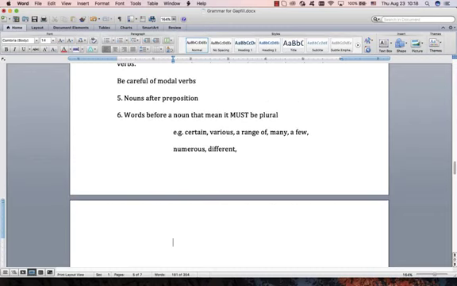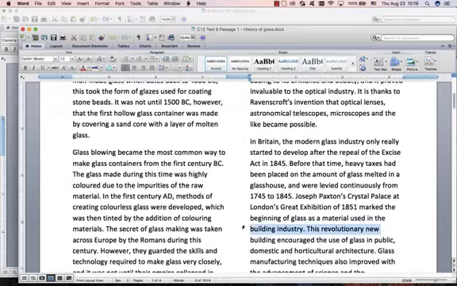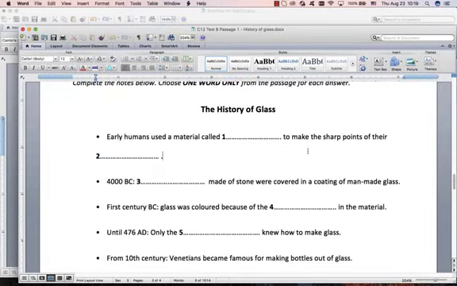Right, great. Next rule, and this is probably the most important rule from this video. Look at the words around the noun. Very often you can see it's not really a rule of grammar, it's more just like common sense. Let me give you an example of what I'm saying. In History of Glass, look at that one over there.